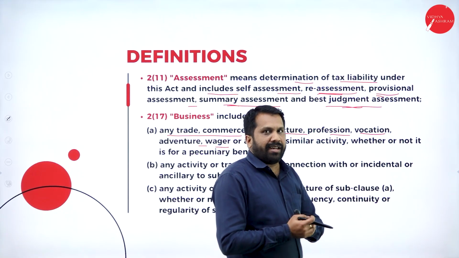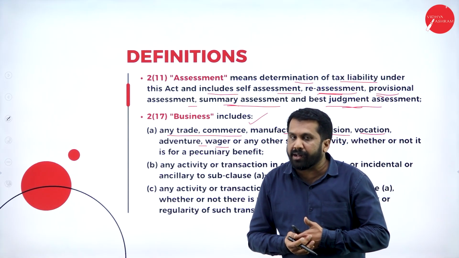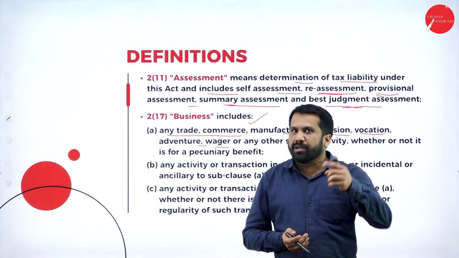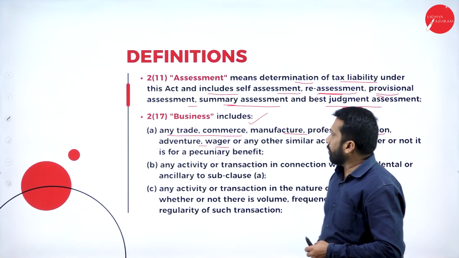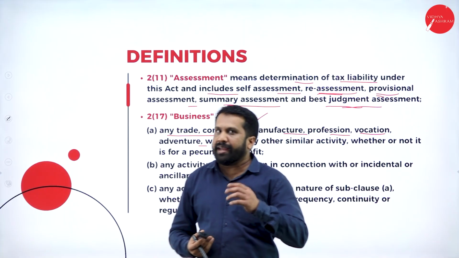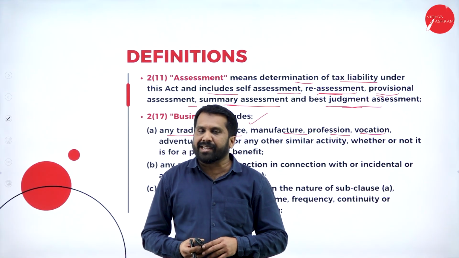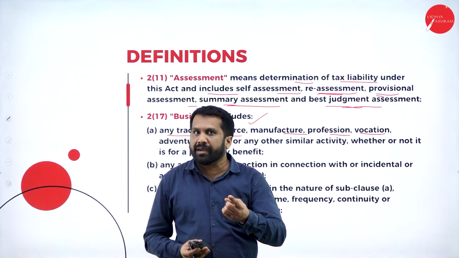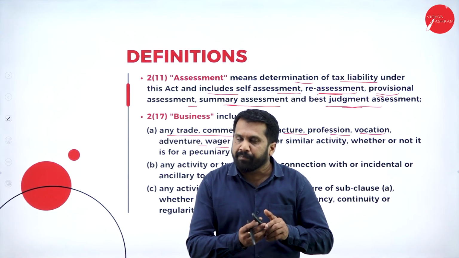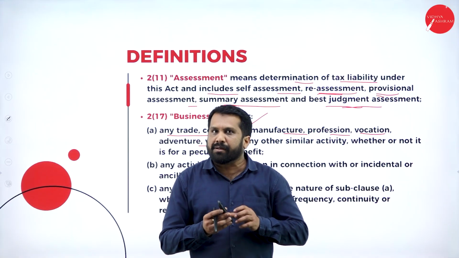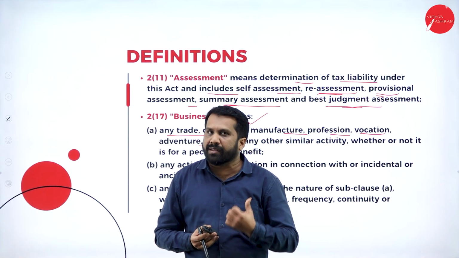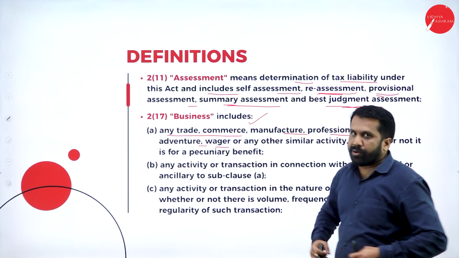Assume that today it will rain. Is it in my hand? No. I'll bet you today it will rain for 1000 rupees. You will bet that no, it will not rain. So these are called wager contracts. Or India-Pakistan match. I'll say that India will win. You will say that Pakistan will win. Wager contract. Hope you are clear. Which are uncontrollable. You cannot go and play. You cannot tell them to hit like this. But by looking at the TV, you can just predict that India will win or Pakistan will win. That is called a wager contract.